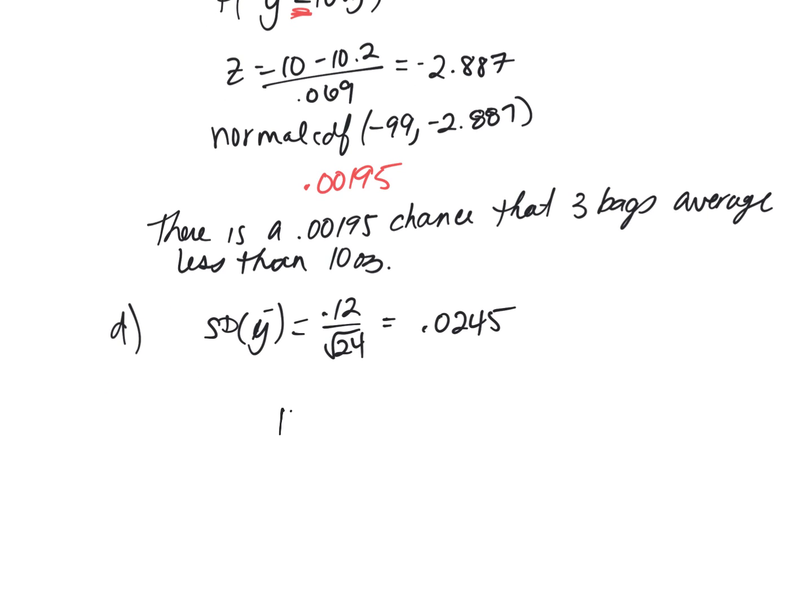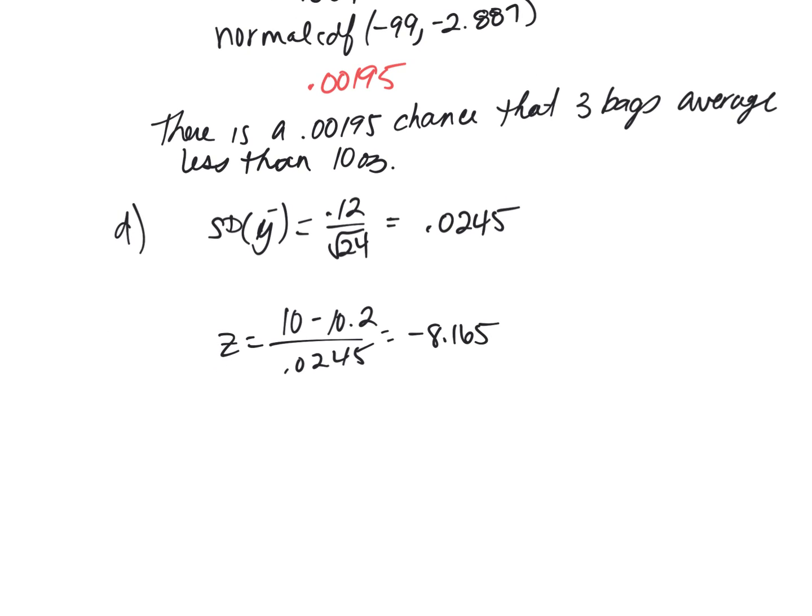So it's the same calculation with the new standard deviation. Negative 0.2 divided by that standard deviation, negative 8.165. And my calculator literally says 0. There's a 0 chance of a 24-bag case of chips having an average of less than 10 ounces.